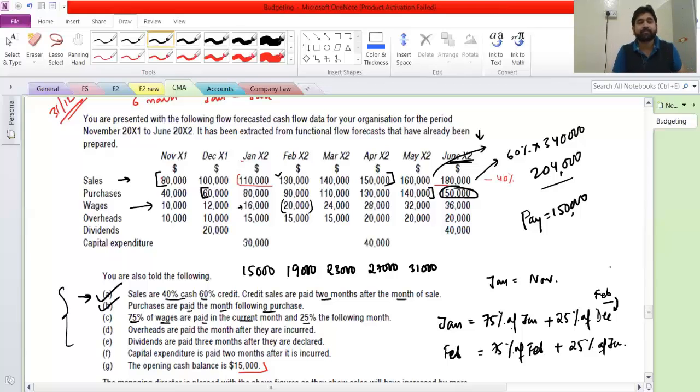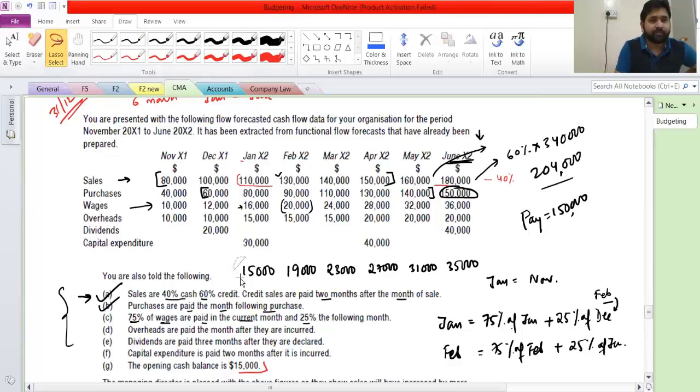Read the line. 75% paid in the current and 25% in the following month, means the payment is in the following month. We are not paying for the following month. Fine? So you have to confirm, right? And then we have this one, 36. So this is 27 and 8. How much will that be? 35. So these are the numbers which we are getting, right?